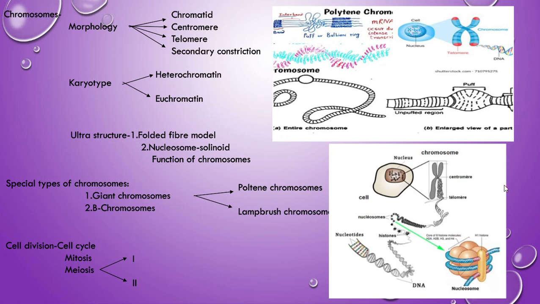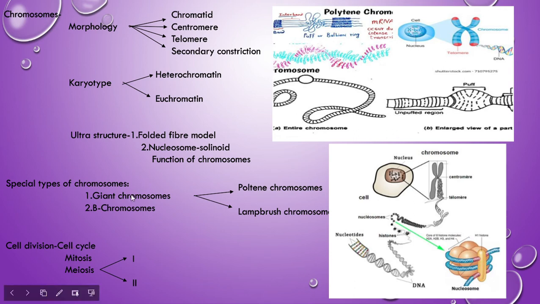Next, lampbrush chromosomes. These chromosomes have a main axis, and lateral loops along it. Because of the loops, they have the appearance of a lampbrush or test tube brush. Each loop shows a single DNA molecule unfolded from the chromosome. So this is briefly about the lampbrush chromosome, a very important question on special types of chromosomes.